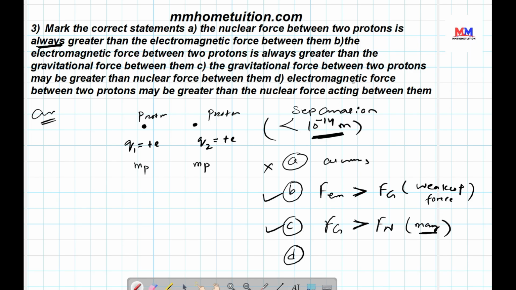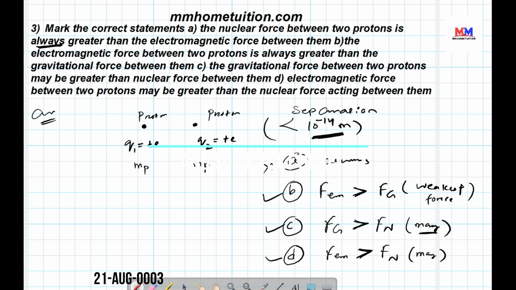So the electromagnetic force between two protons may be greater than the nuclear force. The may option is there, so this option is also correct.